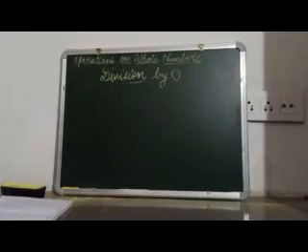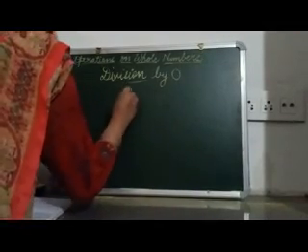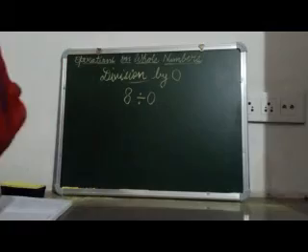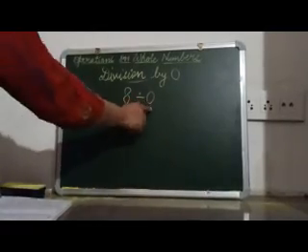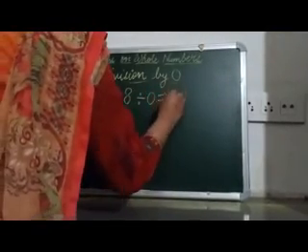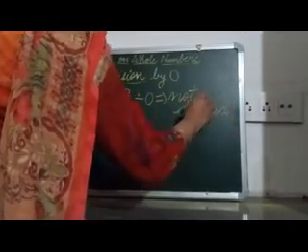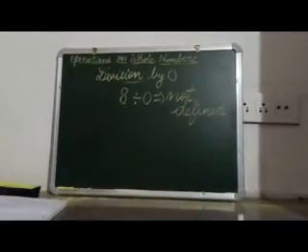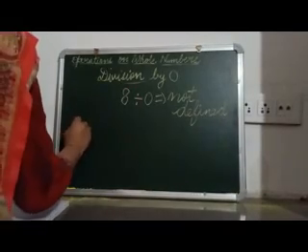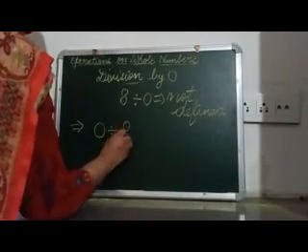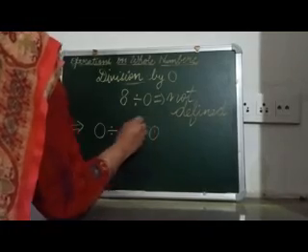Next is division by 0. If I divide any whole number, suppose I take 8, by 0, its answer is not defined, means the answer is not predictable. And next, if I divide 0 by some whole number, suppose I divide 0 by 8, then its answer is 0.